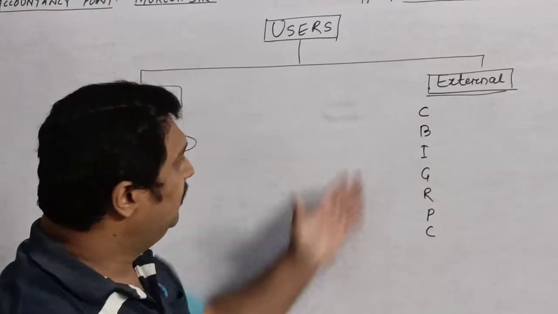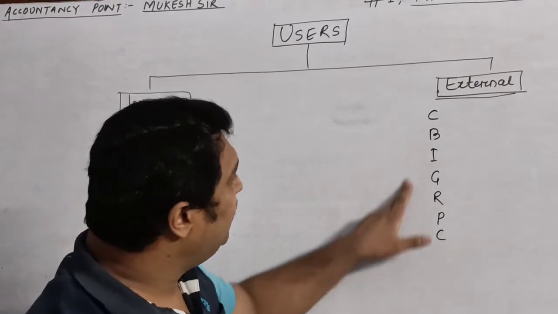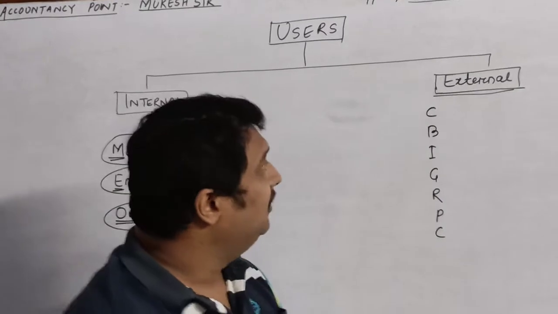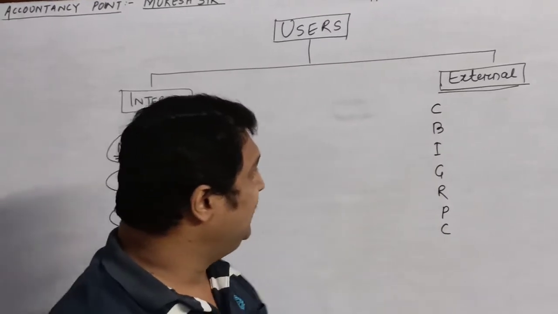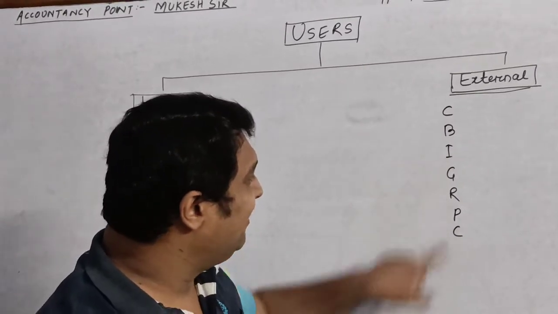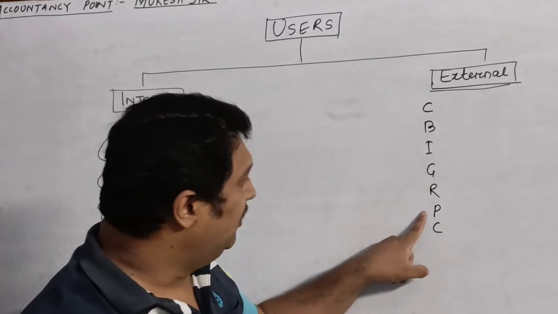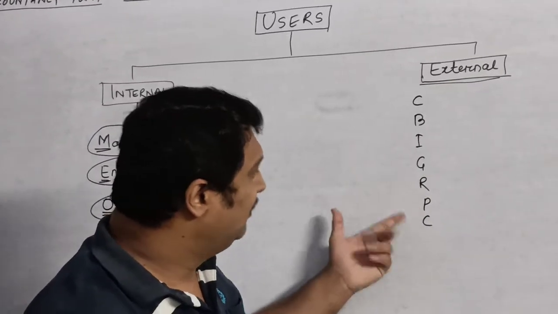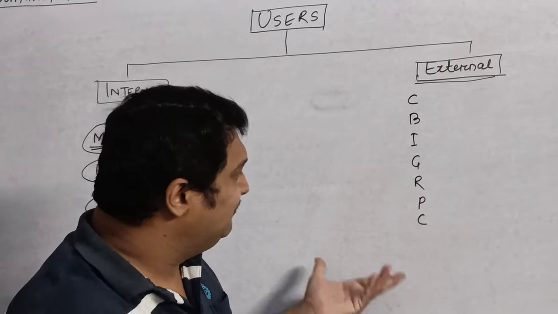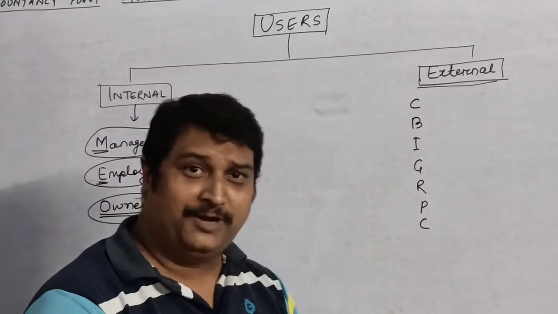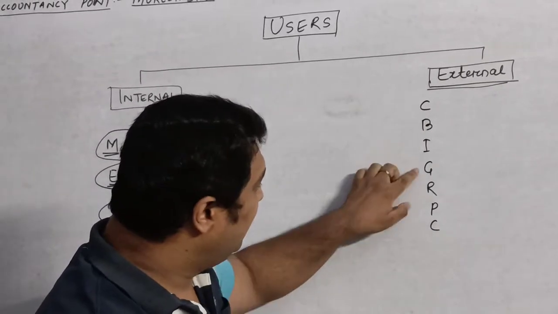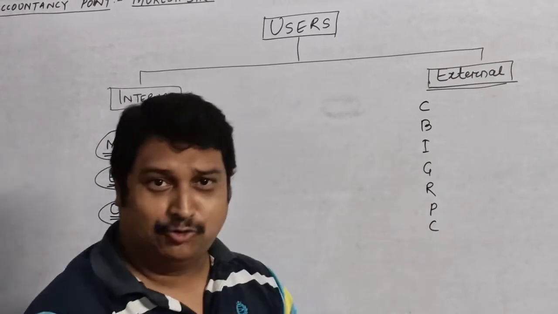These are the letters, these are the codes which you can use for the external users. You can use it as CBI government raid on any person. You can take the example of Priyanka Chopra. So CBI government raid on Priyanka Chopra.